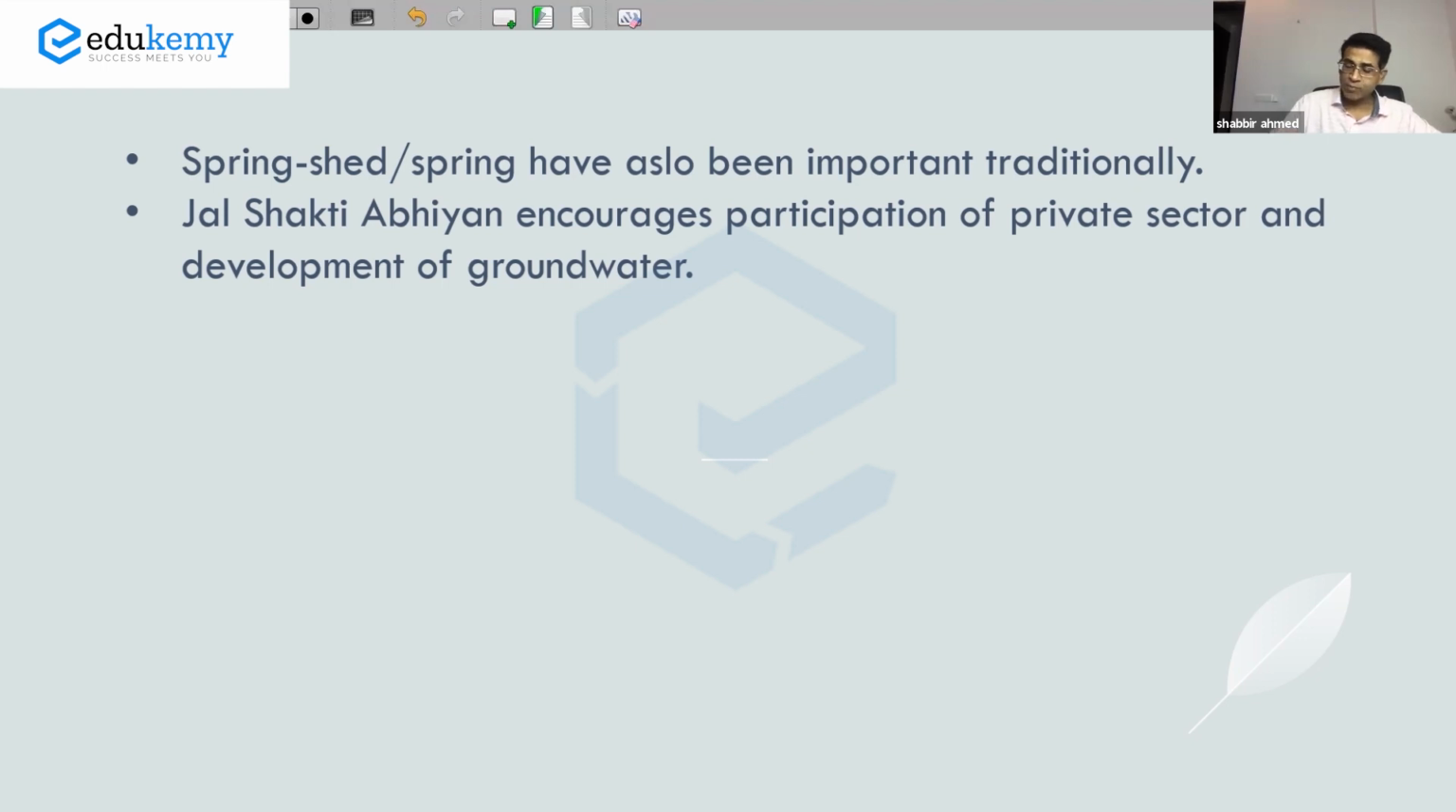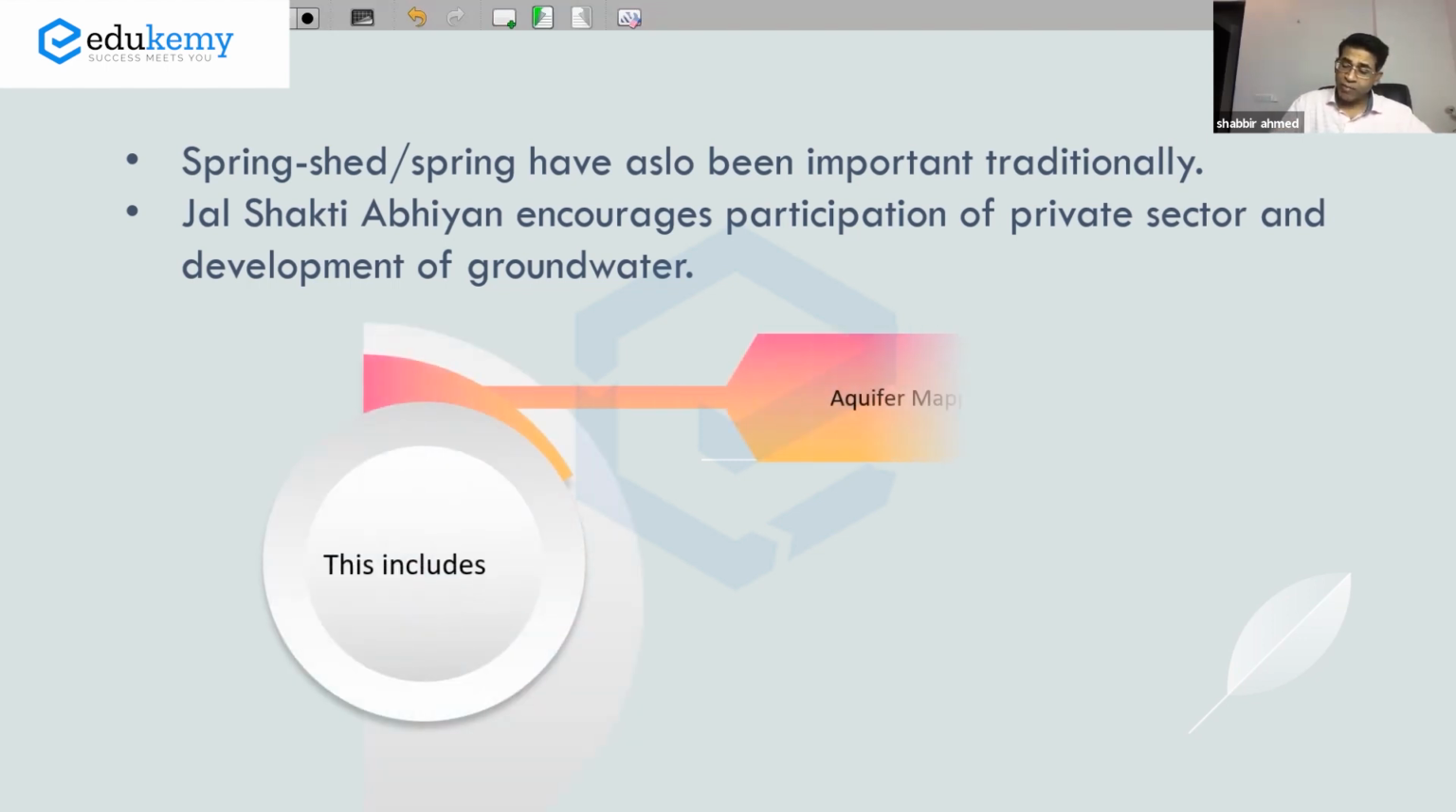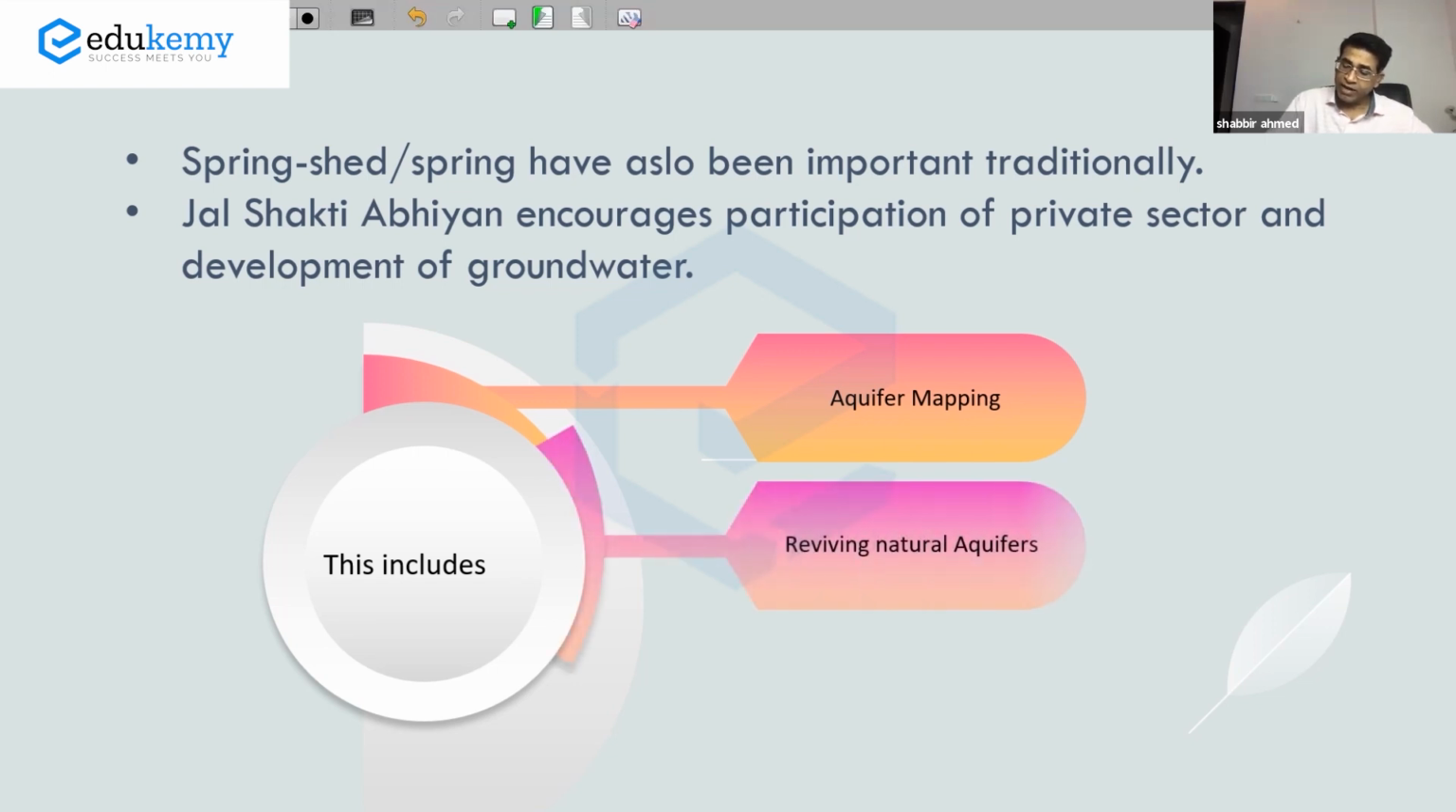We have this national program called as Jal Shakti Abhiyan. This is about encouraging the development of groundwater and even encouraging the participation of the private sector. So इसमें क्या है? Aquifer mapping है. In this, they are looking at reviving natural aquifers. It's also about increasing private participation.